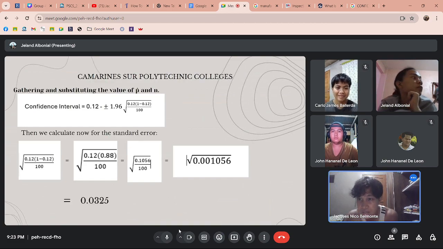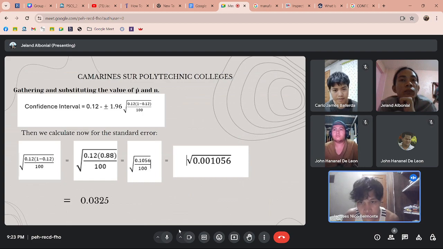So next step, we know the value for the p hat, so we need to substitute the value of p hat and n. 0.12 plus or minus 1.96 times the square root of 0.12 open parenthesis 1 minus 0.12 close parenthesis over 100.